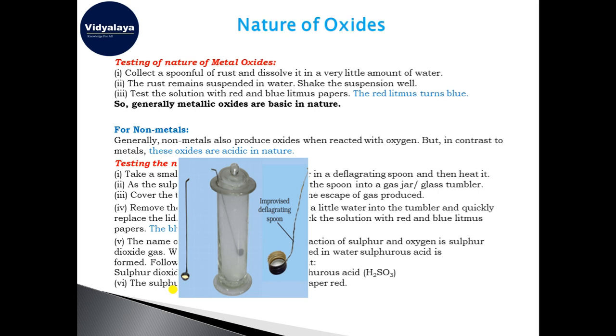When you heat it, it will start producing fumes, smoke. You introduce this deflagrating spoon into a glass tumbler or glass jar and cover it with a lid so that the smoke settles inside and does not escape. After some time, remove the lid gently, add a small quantity of water to the tumbler, and quickly replace the lid.